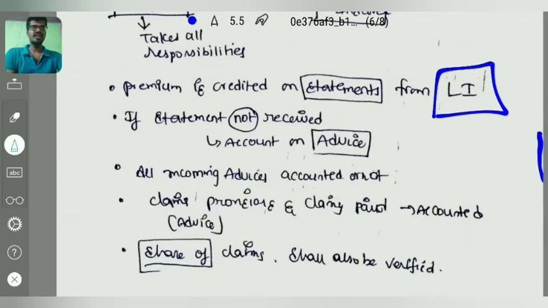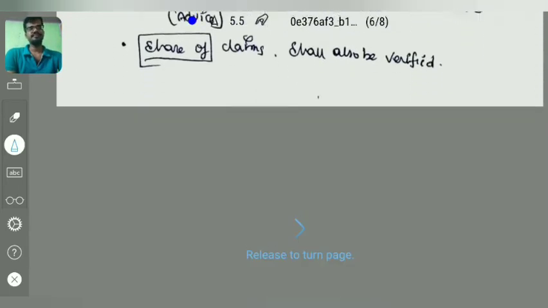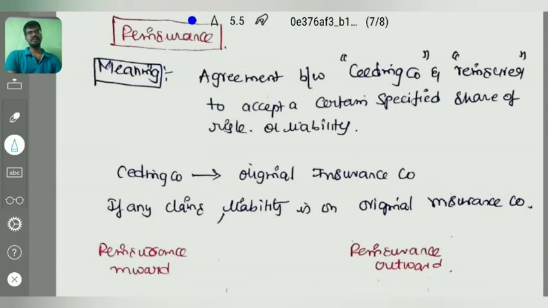And the share of claim shall also be verified, that is how much share will be there for the particular insurance company. That agreement, that prescribed percentage, shall also be verified by the auditor. And coming to our next topic, that is the reinsurance topic. It is an important topic. What is the meaning of reinsurance? Agreement between ceding company and reinsurer to accept a certain specified share of risk or liability.